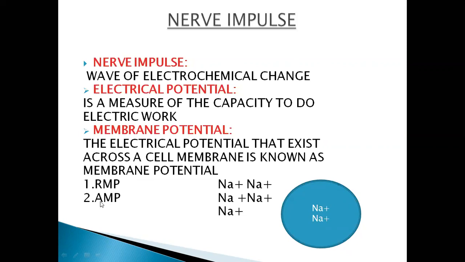And the other is the action membrane potential or active membrane potential. It happens in the case when your body is active and performing any activity. At that time, your brain is having active membrane potential. Simply, when your body is receiving message from outside of the environment, right?